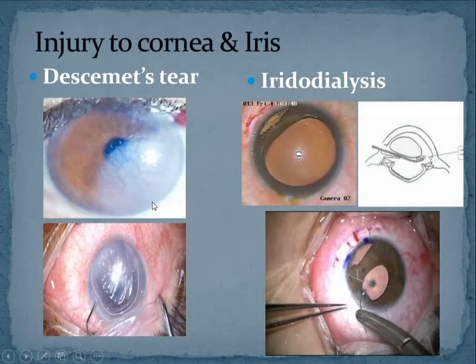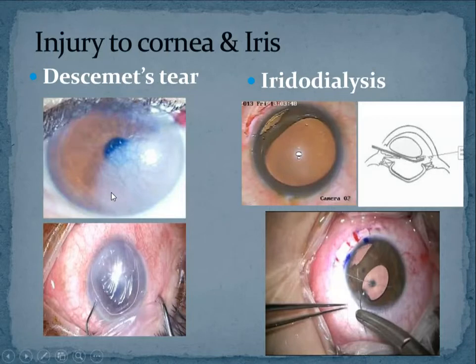That means while you're entering the anterior chamber, or while doing the tunnel, if your blades are not sharp, then when you're trying to make entry into the anterior chamber with a blunt keratome, there is a possibility that you can tear the Descemet's membrane instead of entering into the anterior chamber. So that is called Descemet's membrane tear.